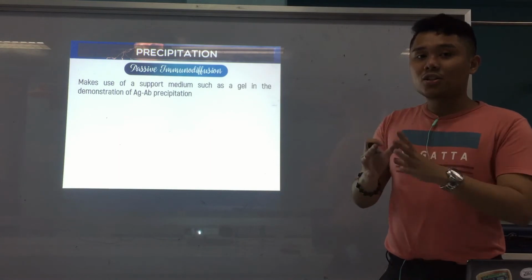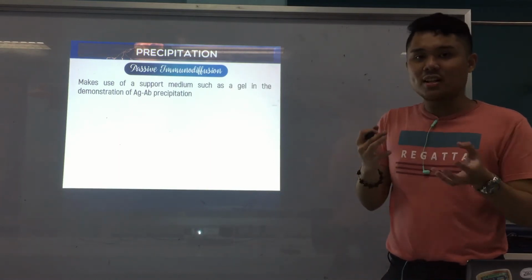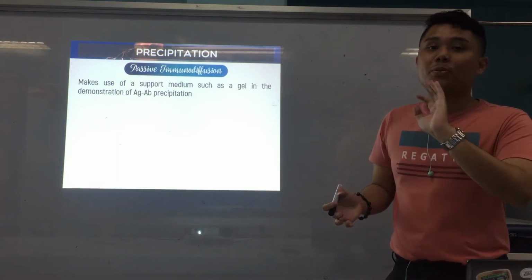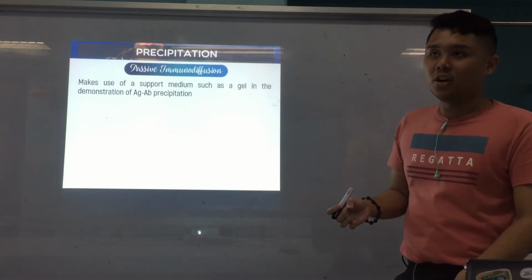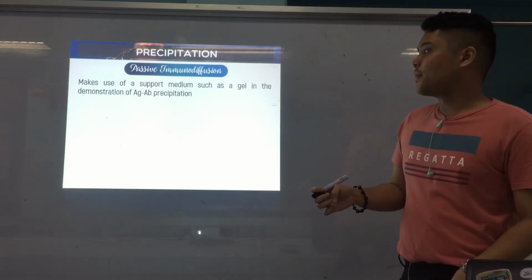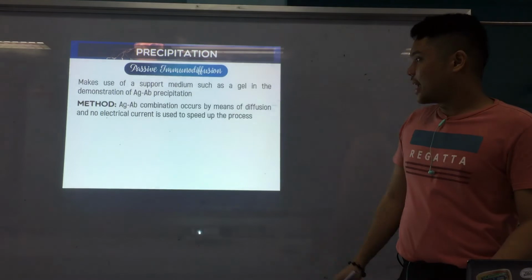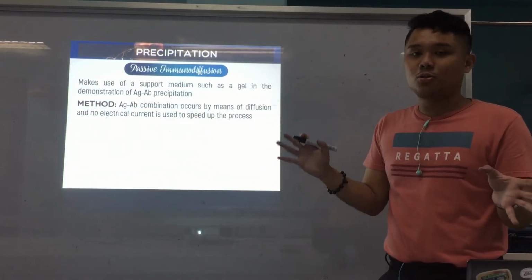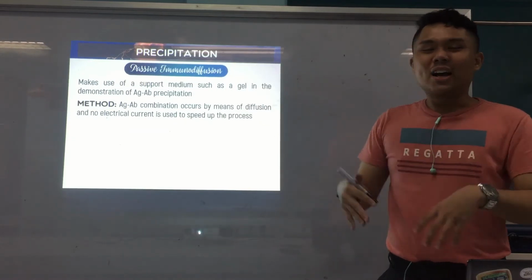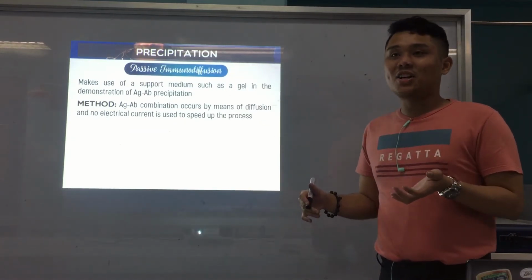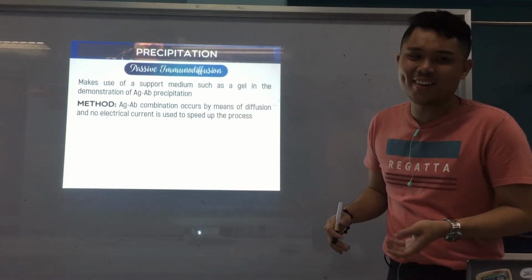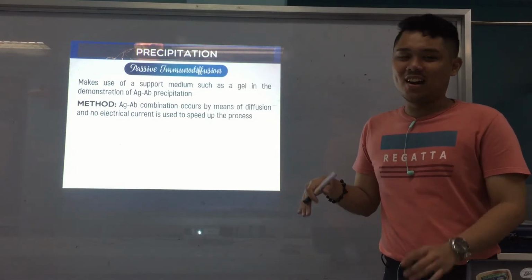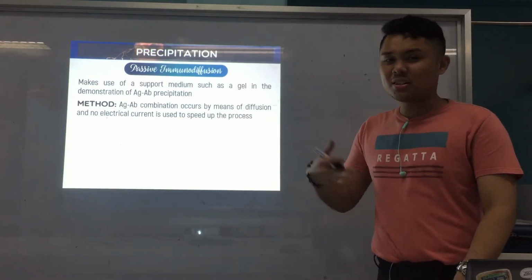So for us to see that there is really a reaction happening, we incorporate them into gel or agarose. Alright. So again, it occurs by means of diffusion, and as mentioned, no electrical current is used to speed up the process. So what is the general disadvantage of these? It takes a long time. Okay, it can take days. All right, that's passive immunodiffusion. You just let them be.